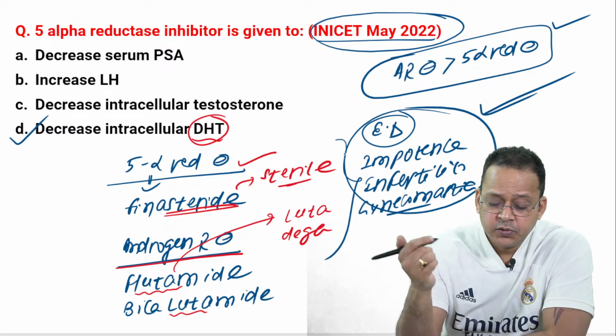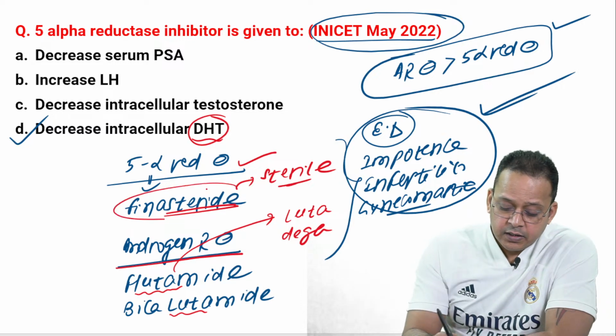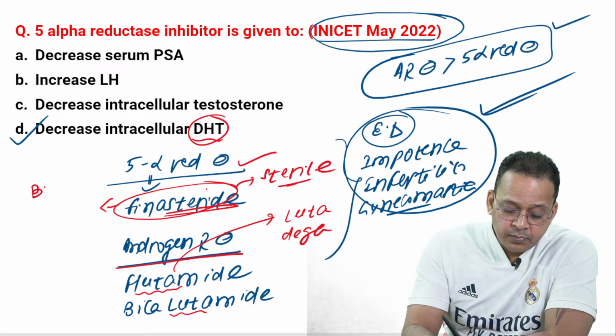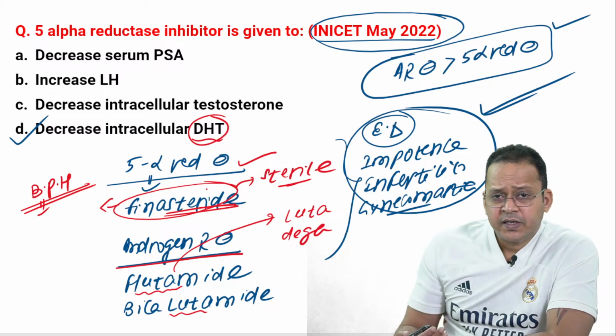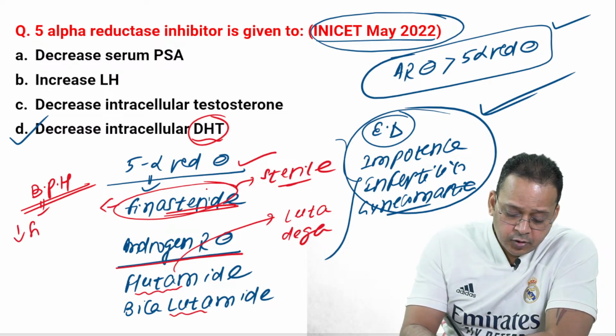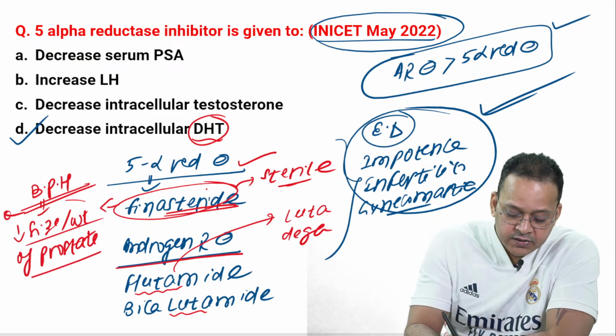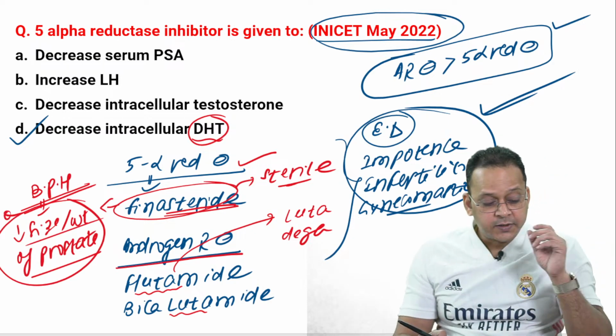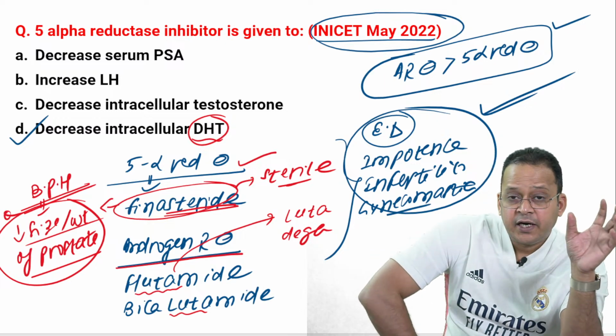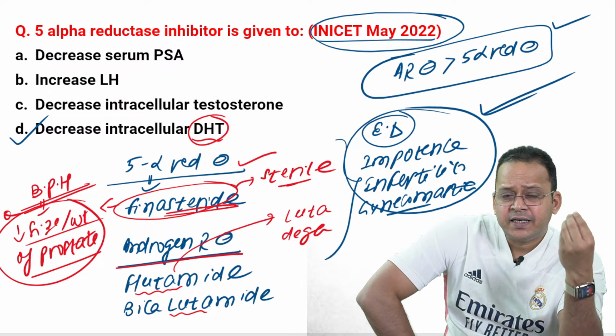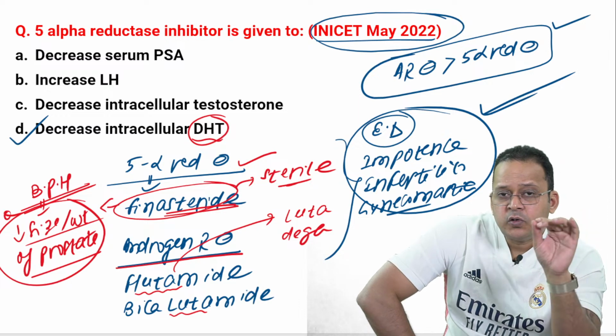Another MCQ they have asked you: finasteride, its use in BPH. Remember, in BPH, why do we use finasteride? Because it decreases the size and weight of the prostate. So it's an MCQ they have asked. They had asked you which drug decreases the size of the prostate. Tamsulosin will not be the answer.